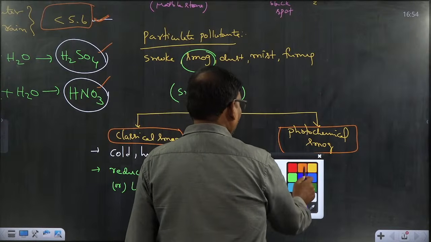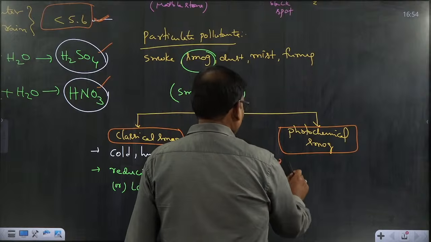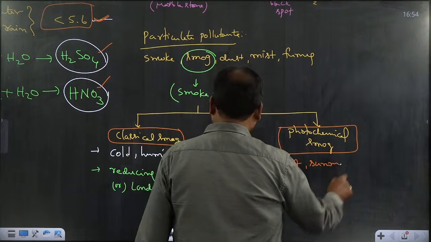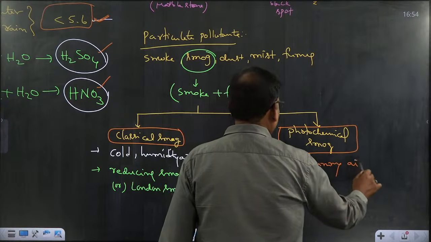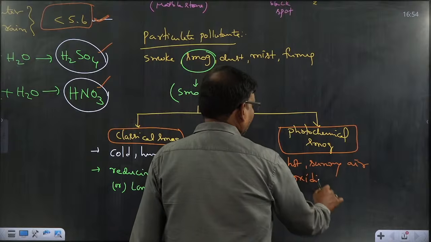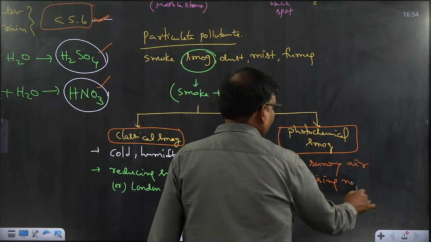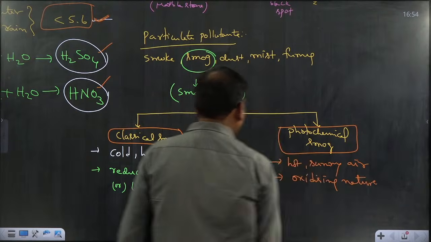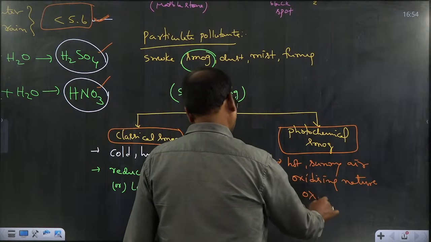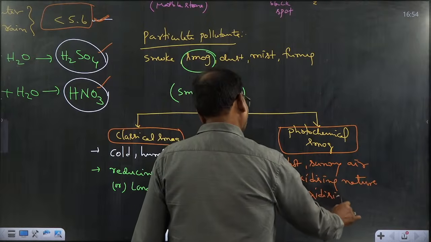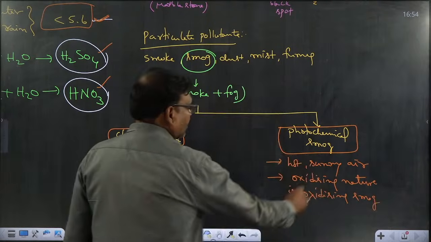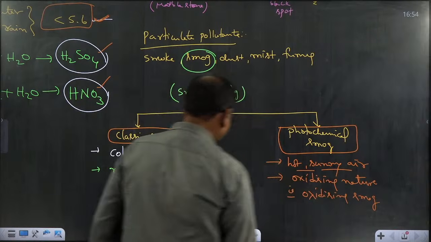Photochemical smog occurs in hot and sunny air and has an oxidizing nature. That's why we call it oxidizing smog. Mostly it occurs in sunny and hot areas.